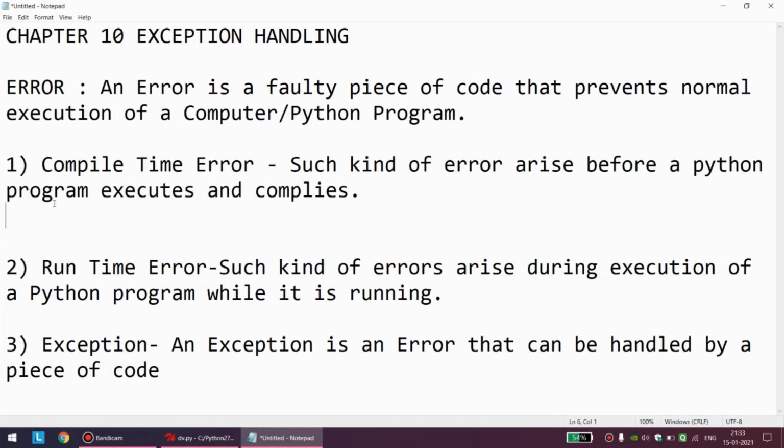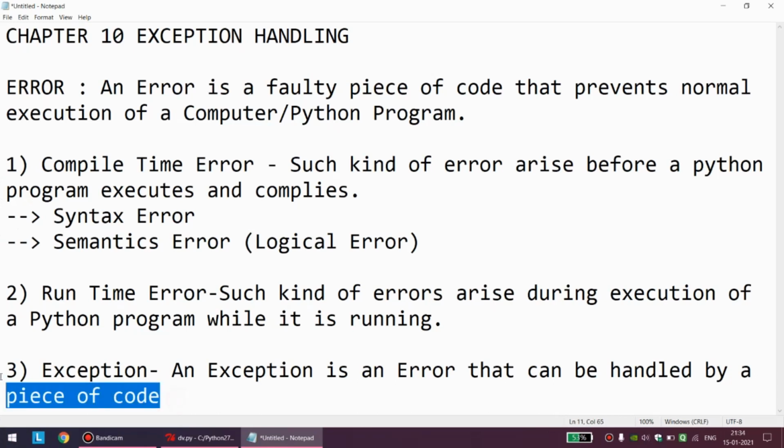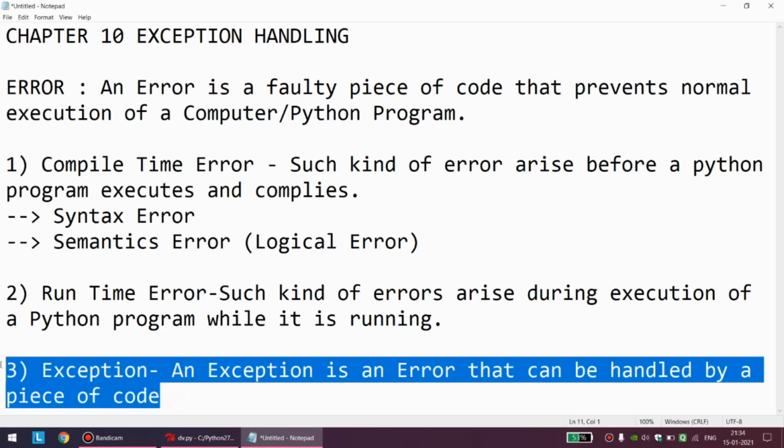Now the last point of this video: there are two types of compile time error. First is syntax error, and second is semantics error. Semantics error has one more name, so that will be more understandable: logical error. I will give you an example of both of them, and this will be the last point of this video. Next video, or whenever I record the next video, will be totally dedicated to what is exception and how it is handled. Remember, exception is just an error, but it can be handled from our side. That is why it is called an exception.